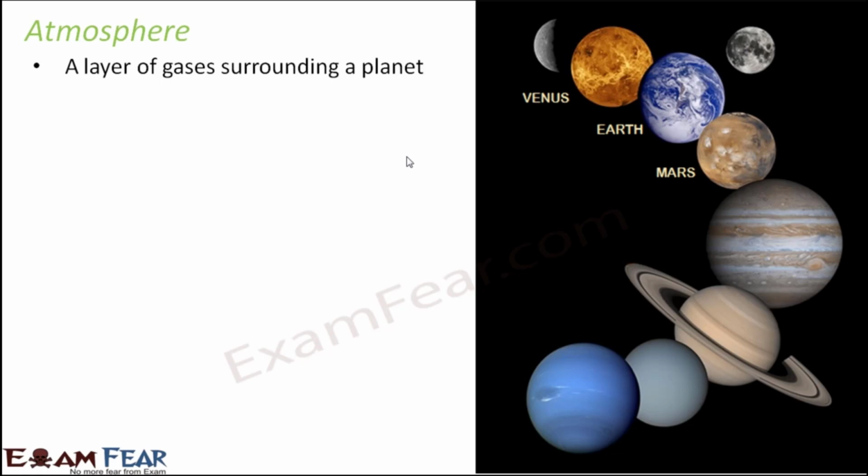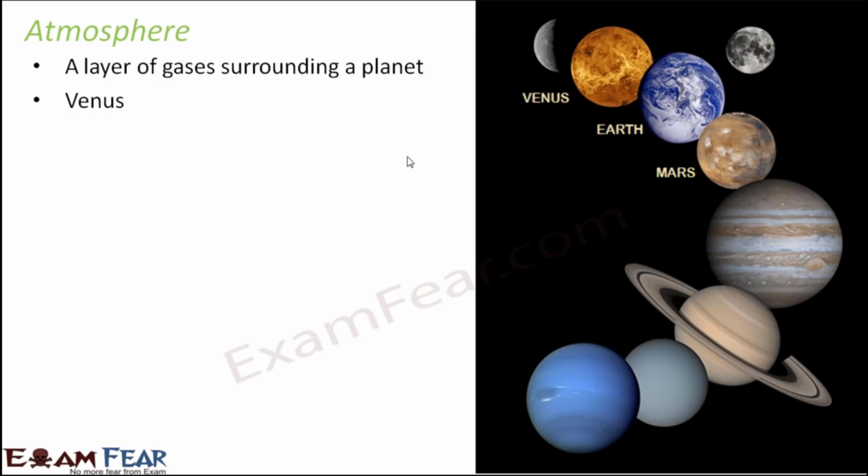For example, if you look at the planet Earth, Earth is surrounded by a blanket of air, and that blanket of air is given the name atmosphere. Why is it called atmosphere? Sphere means a sphere, like a ball. The planet is roughly like a ball, so around that ball you have another layer which surrounds it. That's how the name sphere has come into atmosphere. Now this atmosphere plays a very crucial role for a planet.